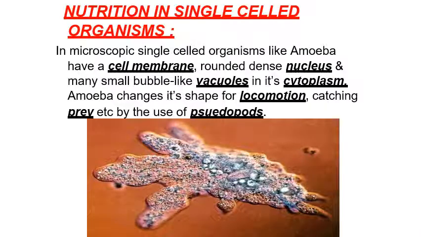Now let us talk about nutrition in single-celled organisms. In microscopic single-celled organisms like amoeba, they have only a single cell, a cell membrane, a dense round nucleus and many small bubble-like vacuoles in the cytoplasm. Amoeba changes its shape for locomotion, catching prey, etc., by use of pseudopods or false feet.